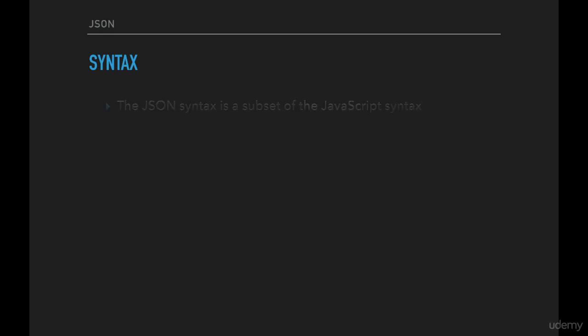Now that we have seen the data types, let's quickly review the syntax that we can have for JSON. And it is very, very, very easy. The JSON syntax is basically a subset of JavaScript syntax, as you would expect. Now the data is always in name value pairs, just like key value as we say. So just like an object, JSON is something similar to an object. Now data is also separated by commas, just like in JavaScript. If you have an object, the data is separated by commas.